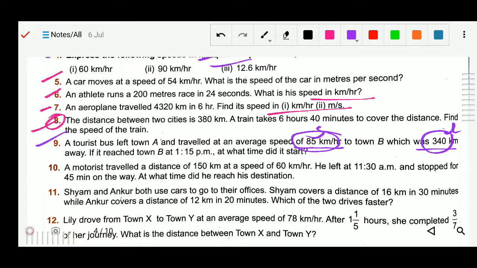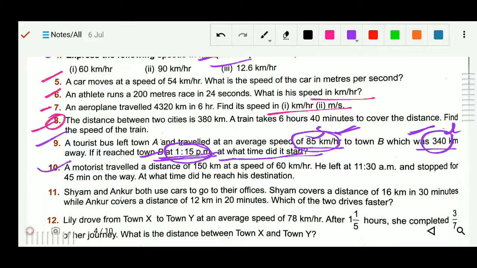So you will get the time in hours. That time you can subtract from 1:15 p.m. because it was the reaching time. So from this 1:15 p.m. you can subtract whatever time you get from here. So time equals to distance by speed. So 340 divided by 85. So you will get the time, how much time it will take, and that time you can subtract from 1:15 p.m. So you will know at what time you started the journey. So this is for question number 9.